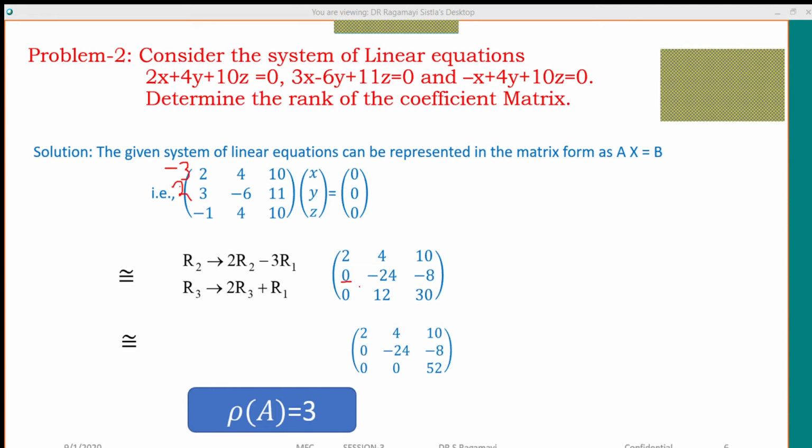Minus 3 into 4 is minus 12, plus minus 6 into 2, that is minus 12. So minus 12 minus 12 gives you how much? Minus 24. Okay, next. Minus 3 into 10, that is minus 30.